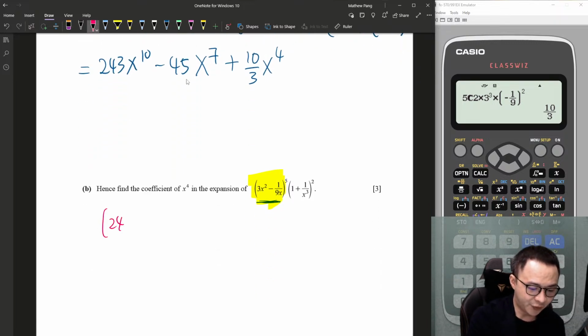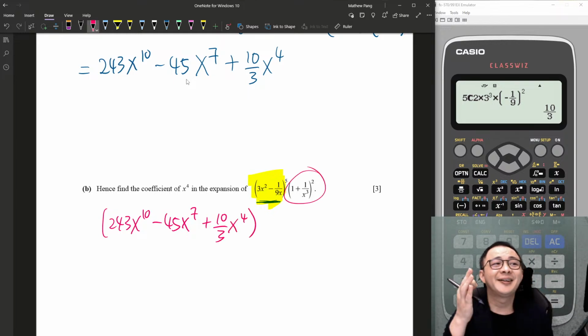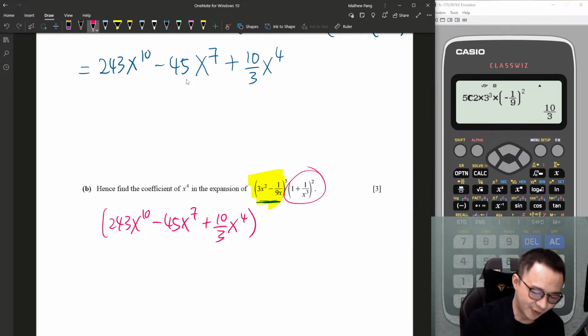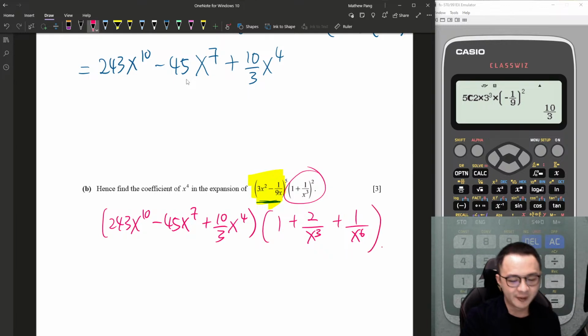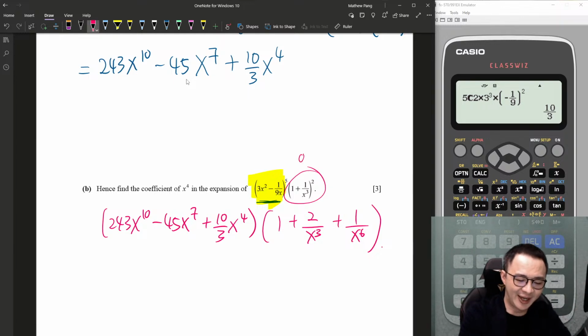So yeah, 243x^10 - 45x^7 + (10/3)x^4. This is power 2. The advantage of power 2 is I can easily expand them. So let me expand them: (1 + 2/x^3 + 1/x^6). I just expand the power 2. No need to use binomial expansion, just a simple expansion, which is a squared plus 2ab plus b squared. Just in case some students have no idea how I expand.